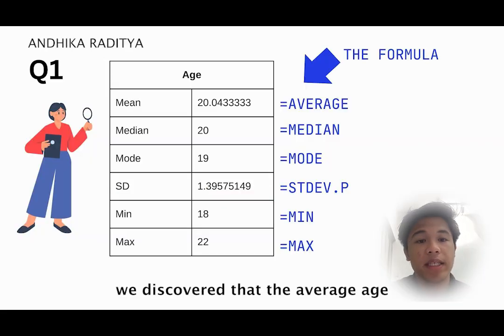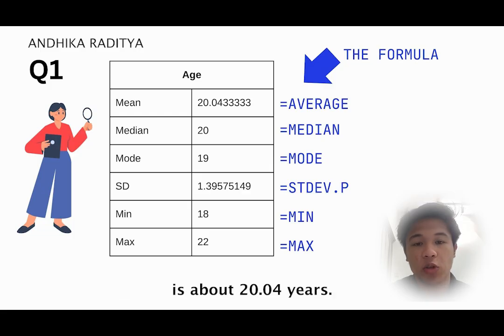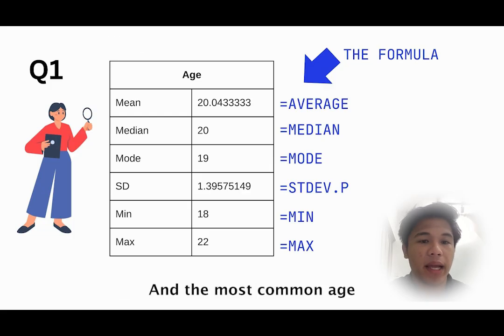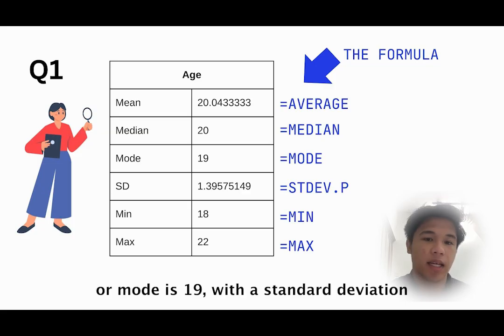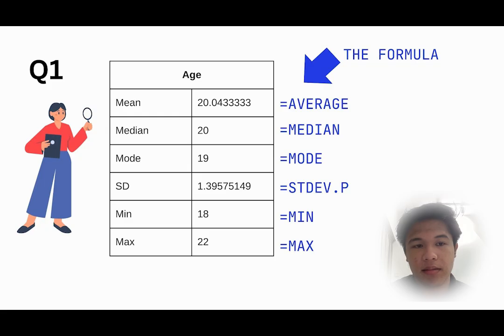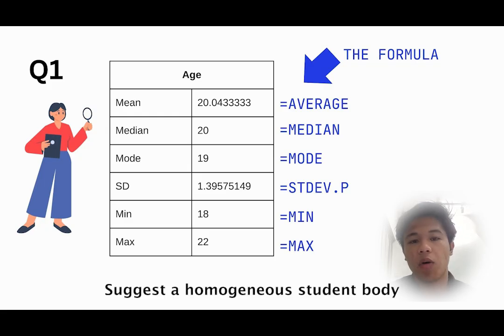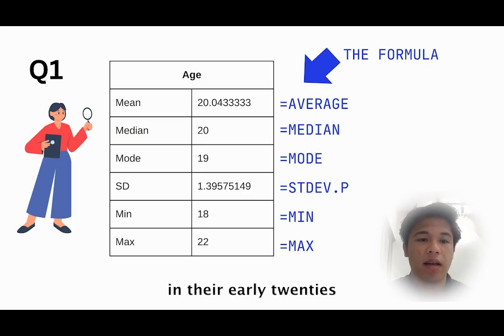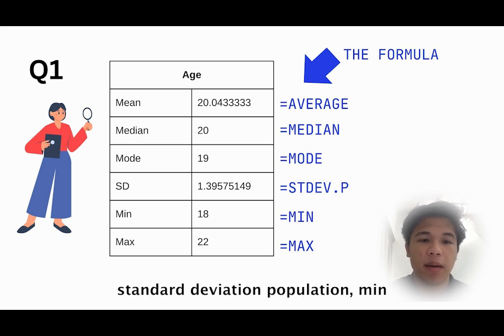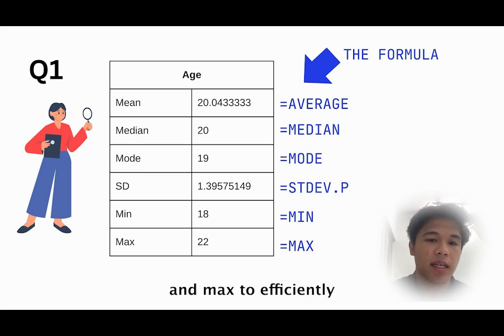Based on the data, we discovered that the average age is about 20.04 years. The median is 20, and the most common age, or mode, is 19, with a standard deviation of approximately 1.398. This close age range from 18 to 20 years suggests a homogeneous student body in their early 20s. Utilizing Excel, we applied functions such as average, median, mode, standard deviation population, min, and max to efficiently calculate these